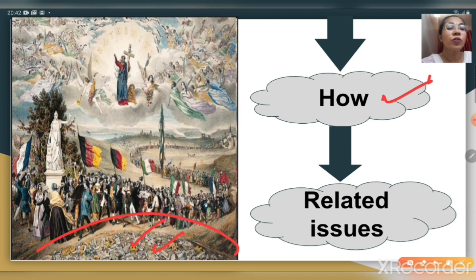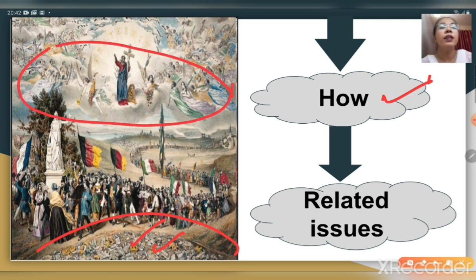Now that symbolizes the downfall of the absolute monarchy. And on the top here, you can find the angels' blessings, right? Similarly, here you can find people marching, right, with the flags. Can you find here with their flags, right? Yes, they are marching towards liberty or towards freedom.